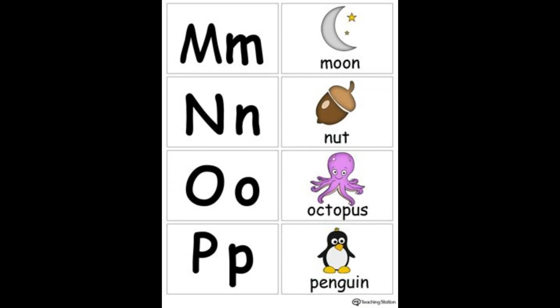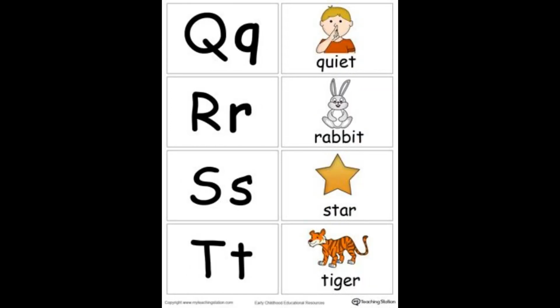Next letter is O. For O, the sound is O. For O also, there are two sounds. One is O and one is A. So for the letter O, O for octopus. Next letter is P. The sound of the letter is P. P for penguin. Next comes another four sets of letters: Q, R, S, and T.